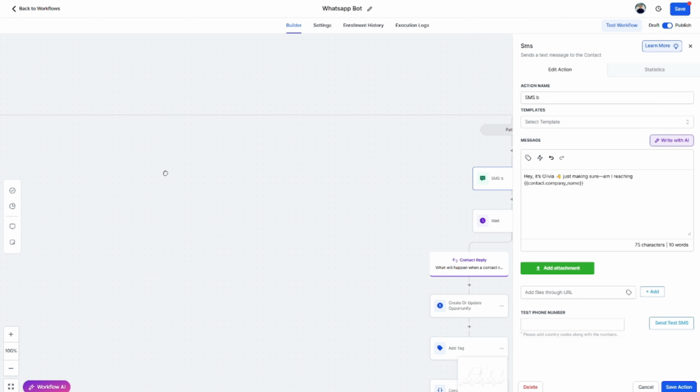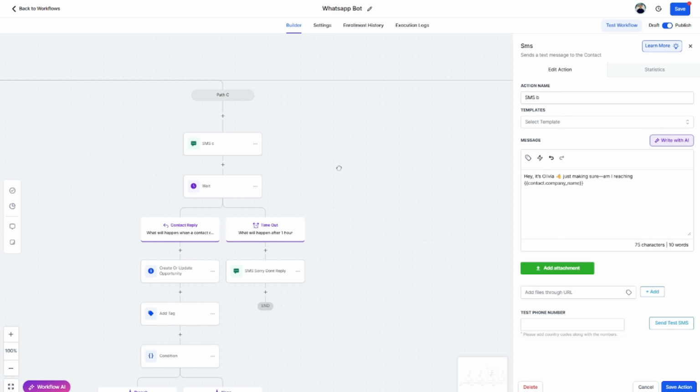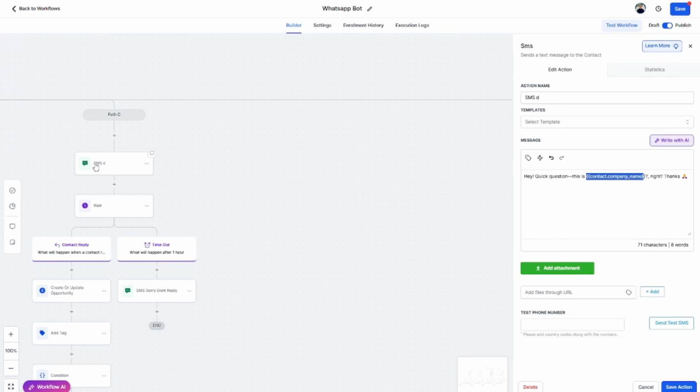So if we go back this way, we can actually see it on the right-hand side in here. So, for example, message D is going to say, hey, quick question 4. Contact name. So we use that custom values in high level. This one is a little bit different, but same.